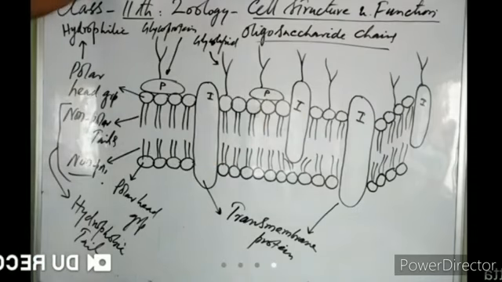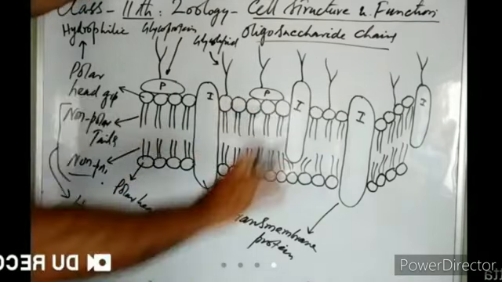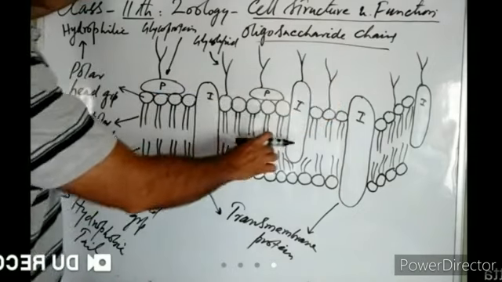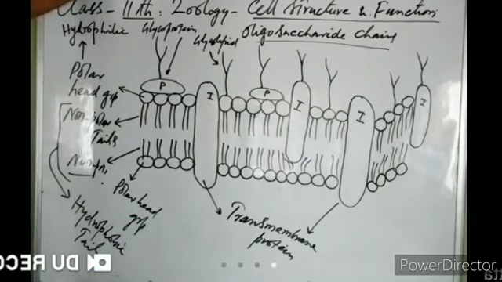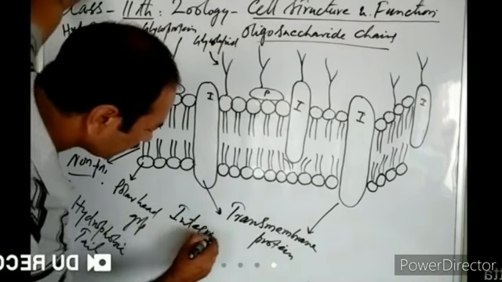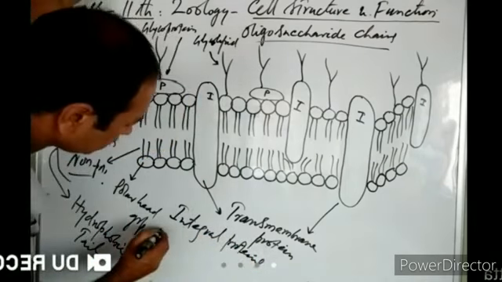Singer and Nicholson said that this plasma membrane, in part, is in liquid form. The lipids are in the form of a lipid bilayer, which is in liquid form. Then protein icebergs float in this ocean of lipids. Some of the proteins are embedded in the lipid bilayer. Some float on the surface of the lipid bilayer. So on the basis of the nature of the protein, we classify these proteins into two types: integral proteins and peripheral proteins.